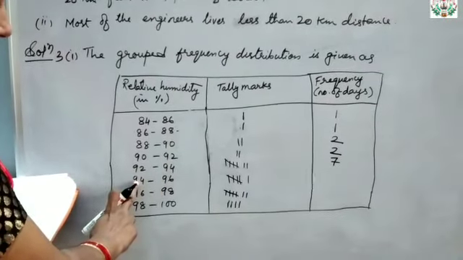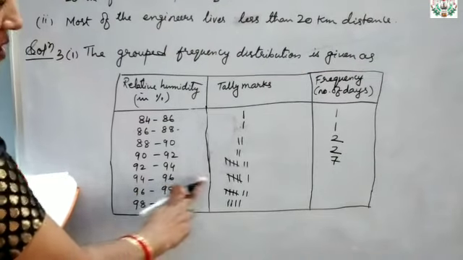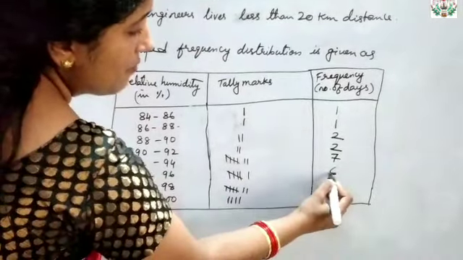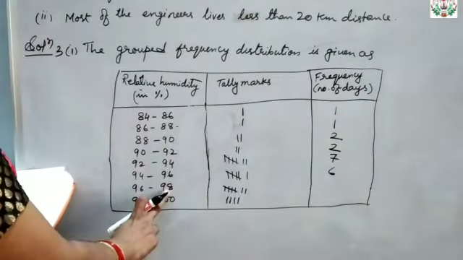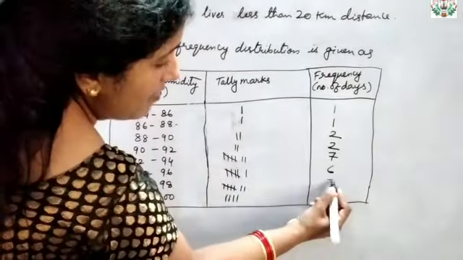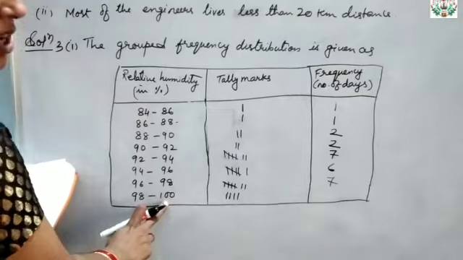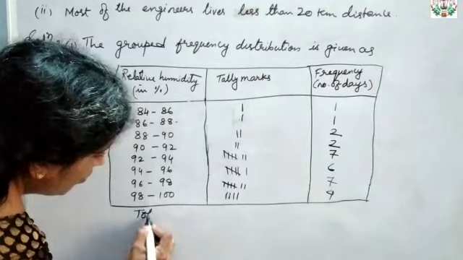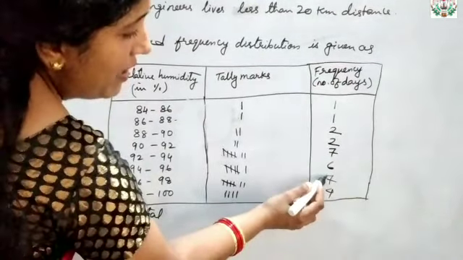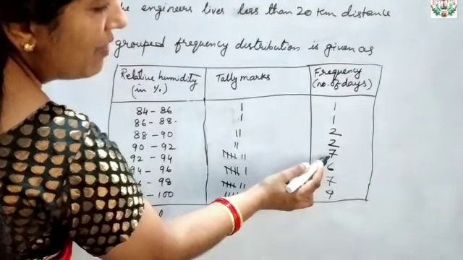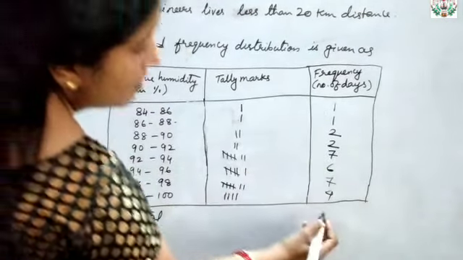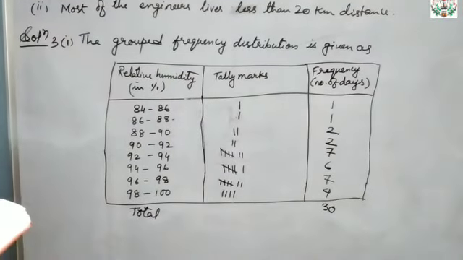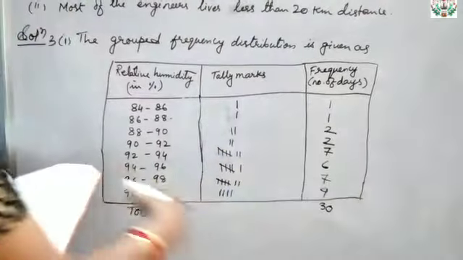Between again 94 to 96, how many are there? That is 6. 5 plus 1 will be 6. Then again 96 to 98, how many are there? 5 plus 2 will be 7. And then 98 to 100, how many are there? 4. So now do the total and see whether you are getting a total of 30 or not. So see here 11, 17, 17 and 7 is 24, 24 and 6 will be 30. So 30 days you got. A 30 days frequency distribution table you got.